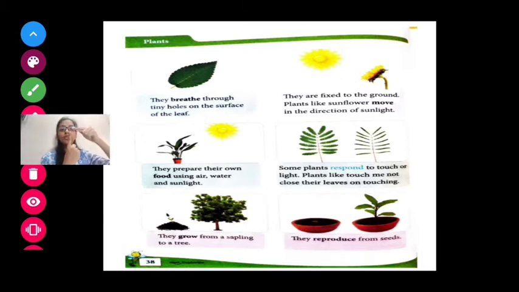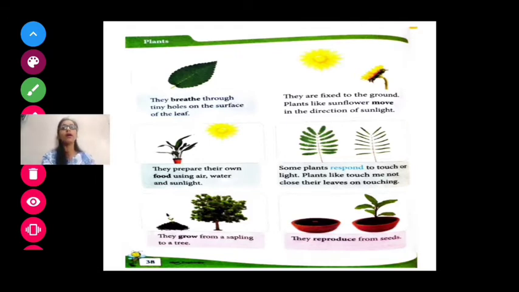When you touch this touch me not, the plant's name is touch me not, means don't touch me. That plant is itself telling you don't touch me. And if again you touch that plant, so what happens? That plant closes the leaves. Now this is a plant. If I am touching it, this will close the leaves. So that's why that plant is called touch me not. Don't touch me. If you touch that plant, that plant will close all its leaves.